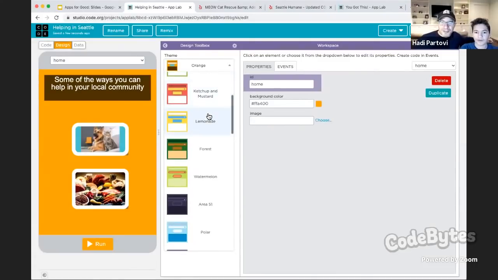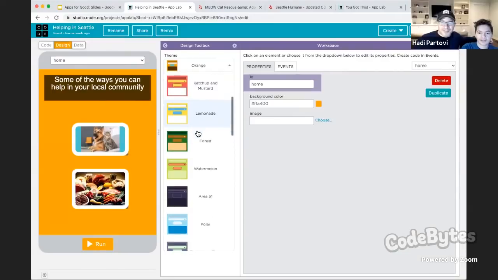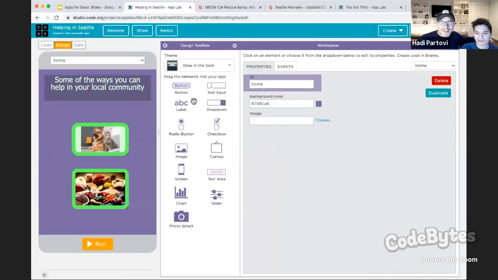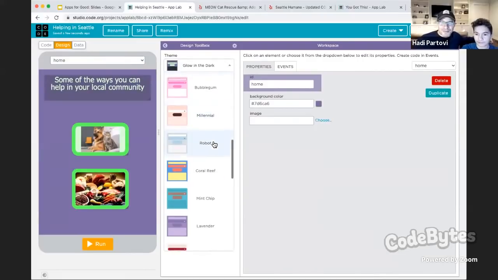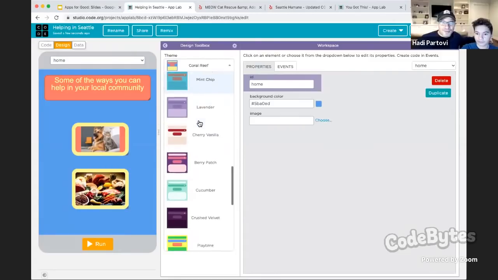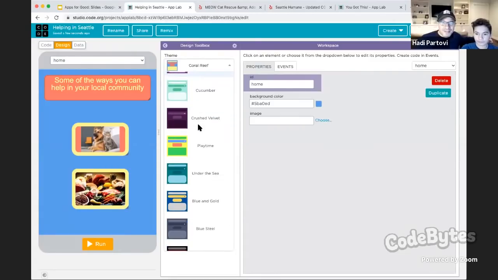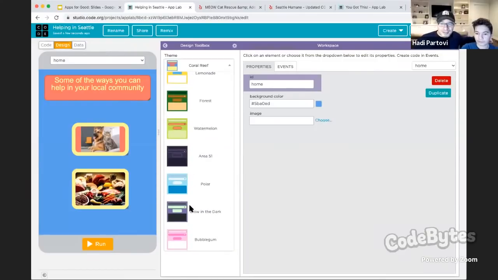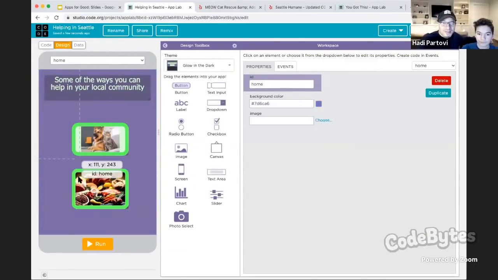That's orange. Well, it looks like everyone's doing glow in the dark anyway. That's glow in the dark. Choose coral reef. All right, let's close the poll and share the results. It looks like almost everybody wanted glow in the dark. So click stop sharing there. All right, so we're now in the glow in the dark theme with our buttons here.